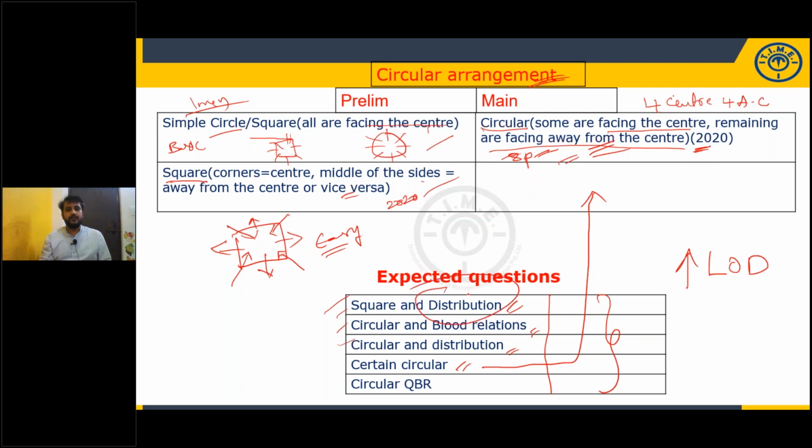But here the extra variable is given. To place that extra variable, you will be given some extra clues. So to place those extra clues, it may take some more time. That's it. If you can complete this question in 1 minute, you may complete that question in 4 minutes. That is the difference. But you are good at circular arrangements in solving the puzzles.